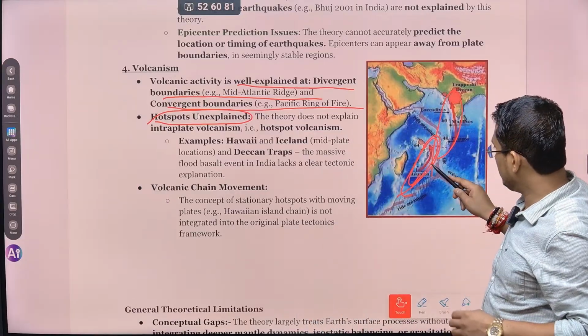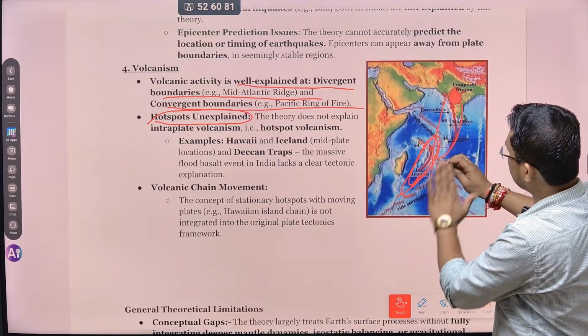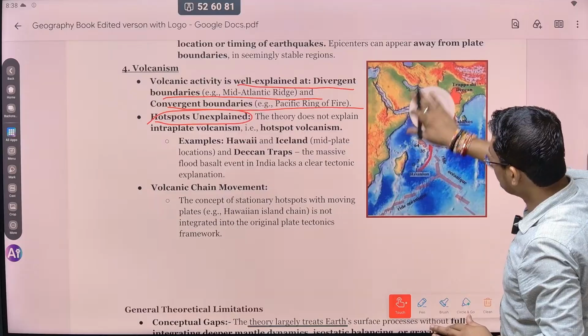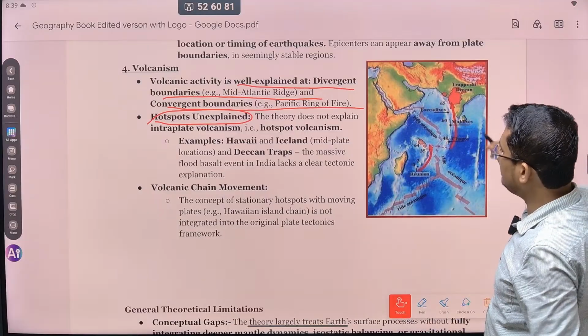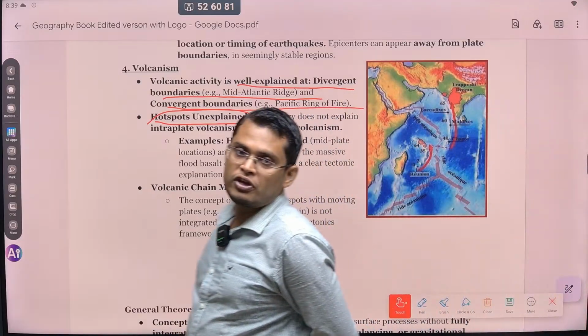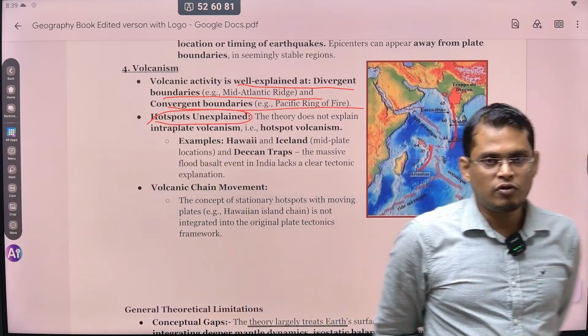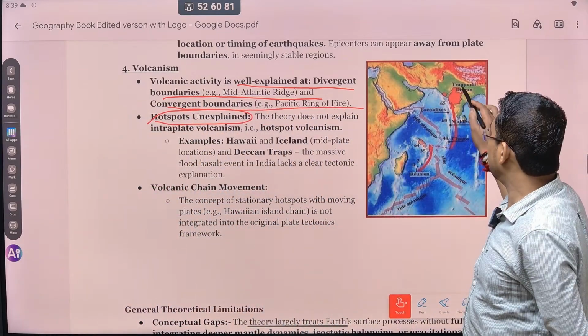You can see therefore this plate is moving upward. So that is the reason this mountain activity happens, and because of this hotspot activity you find a lot of islands near Reunion Island in the Indian Ocean. So they are formed because of hotspot volcanic activity. Because of that our Deccan Trap is formed.